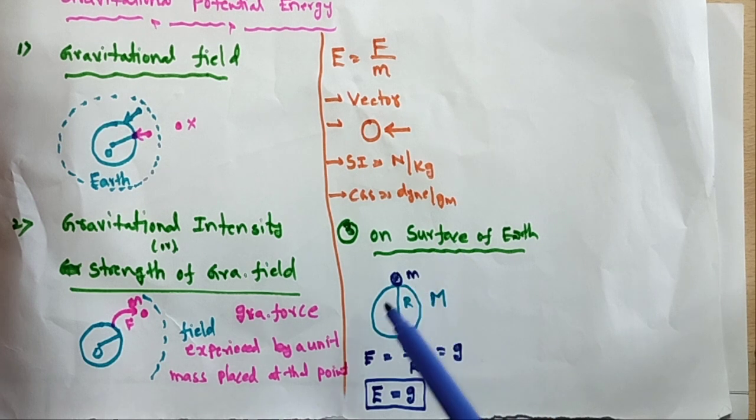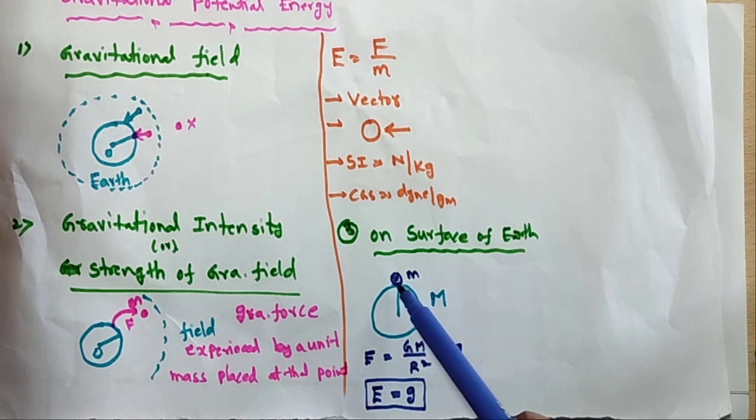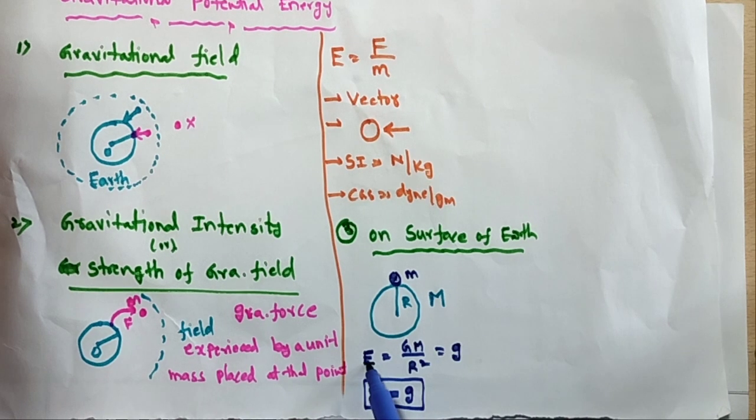Let us take the Earth's surface. This is a test mass on the surface, small m. The gravitational intensity, capital E, on the surface of the Earth, with radius small r equal to capital R, is GM by r square.